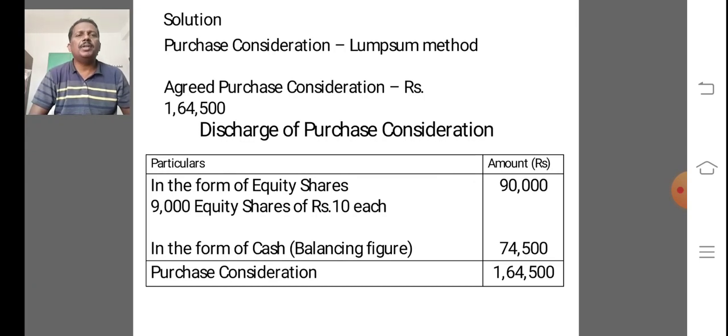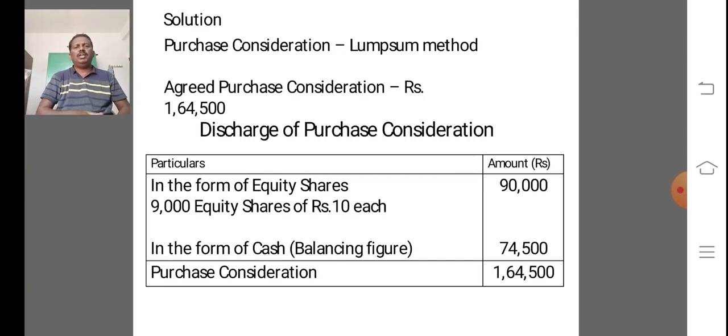So purchase consideration may be calculated. There are three methods of calculating purchase consideration. The first one is lump sum method. The second one is net assets method. And third one is net payments method.